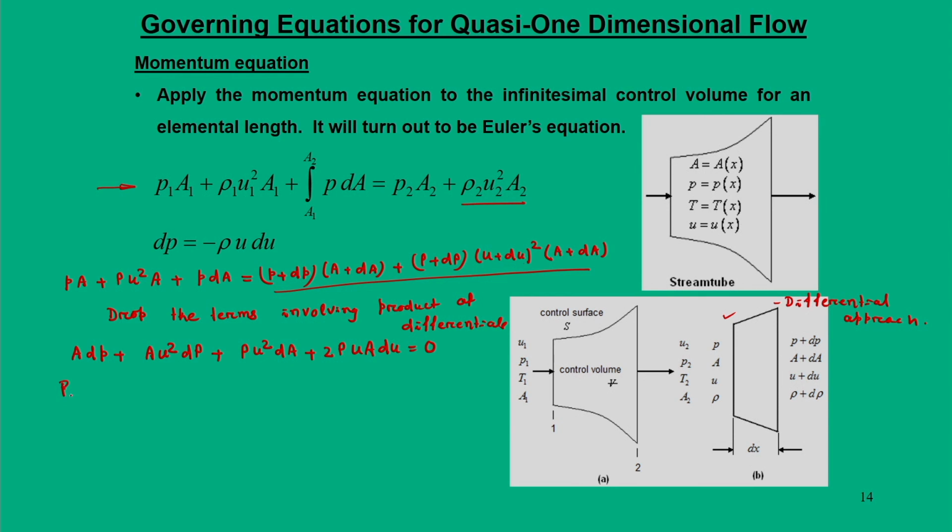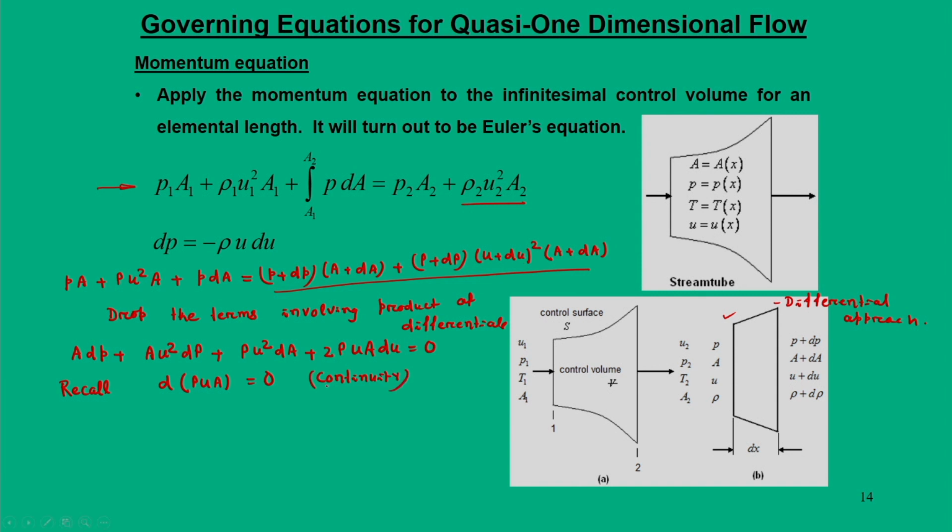Now we have to recall the continuity equation, which says d of rho u A is equal to 0. This we call the continuity equation.